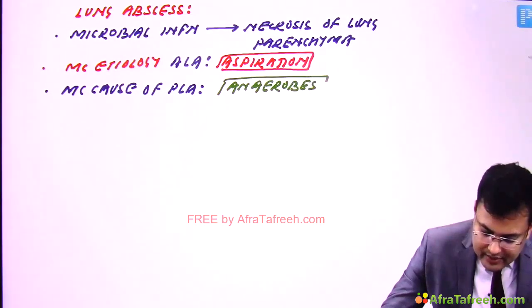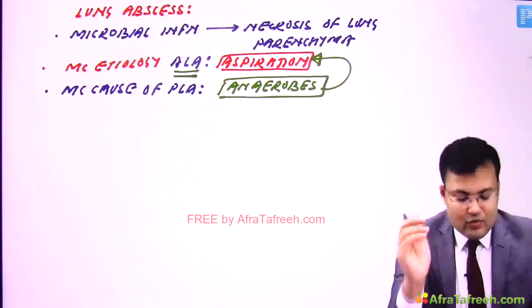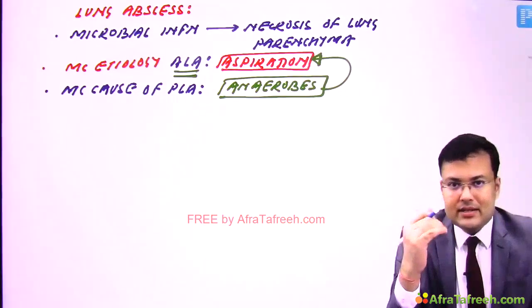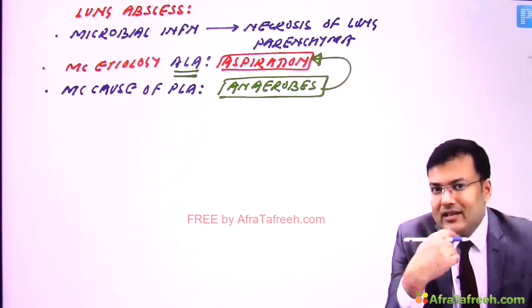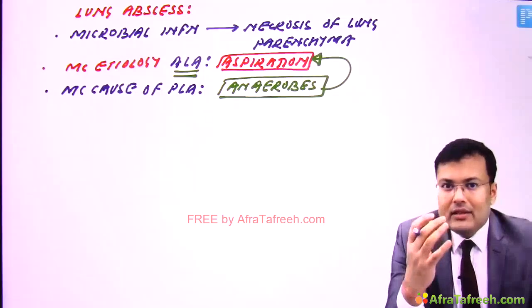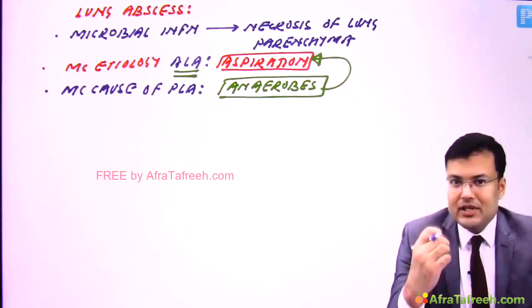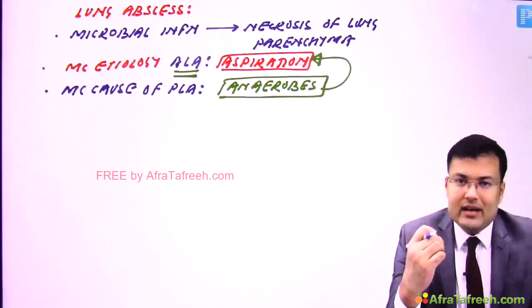So lung abscess which is caused by anaerobes is known as anaerobic lung abscess. What is the most common etiology? It's aspiration. So I'm going to repeat. Generally, there is colonization of the oropharynx with anaerobes, and whenever there is aspiration of the secretions, these patients will have anaerobic lung abscess.